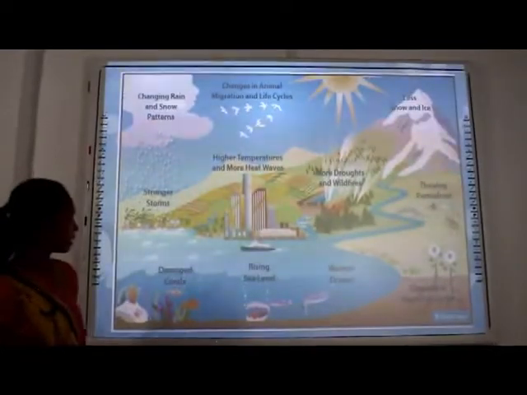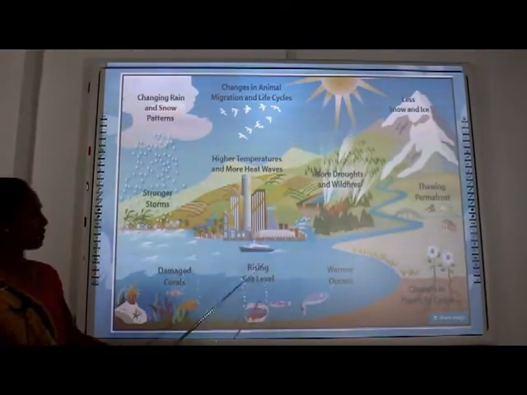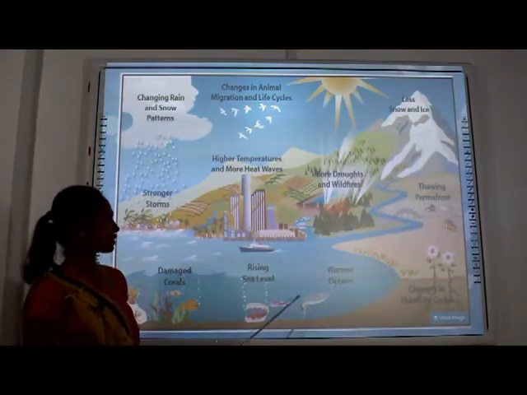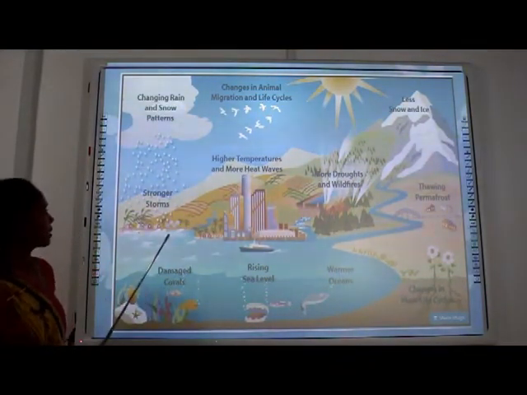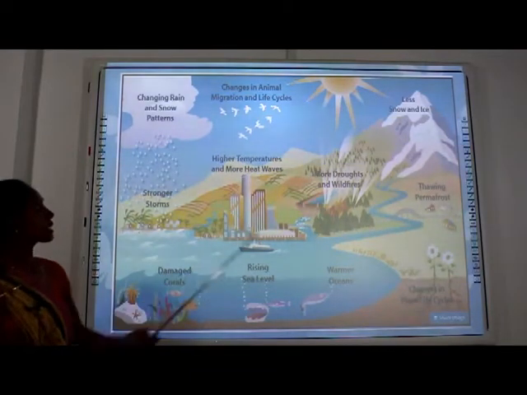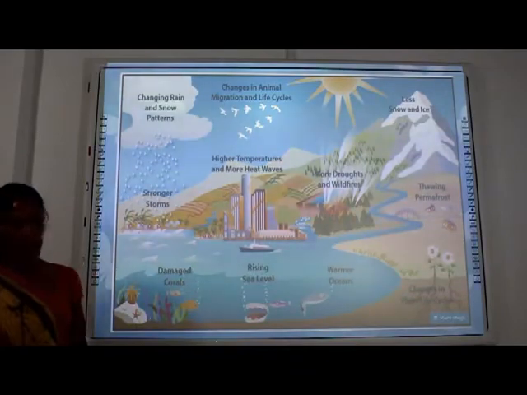This is also another picture that shows the effects of global warming. If you see this, the same things: damaging corals, rising sea level, warmer oceans that affect aquatic animals, and you can see strong storms, climatic changes and melting of glaciers.